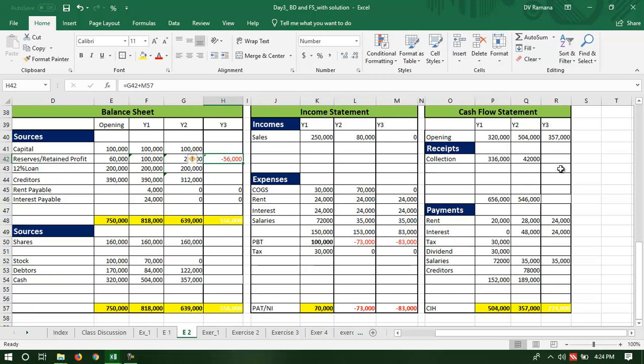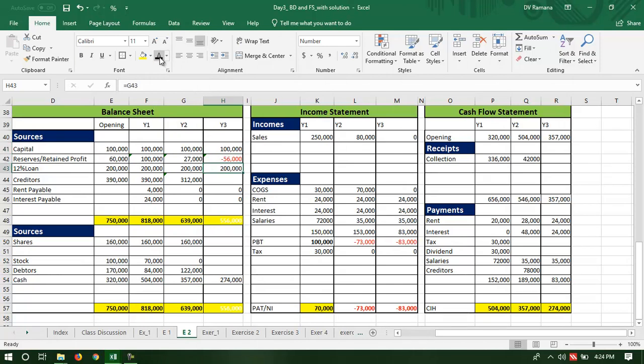Since there is no other business transaction, cash in hand is equal to cash receipts or cash available minus the cash payments. So cash in hand is equal to 274,000, and cash in hand is an asset, we know that, so it will be transferred to the balance sheet. No change in the capital because nothing happened in this year.